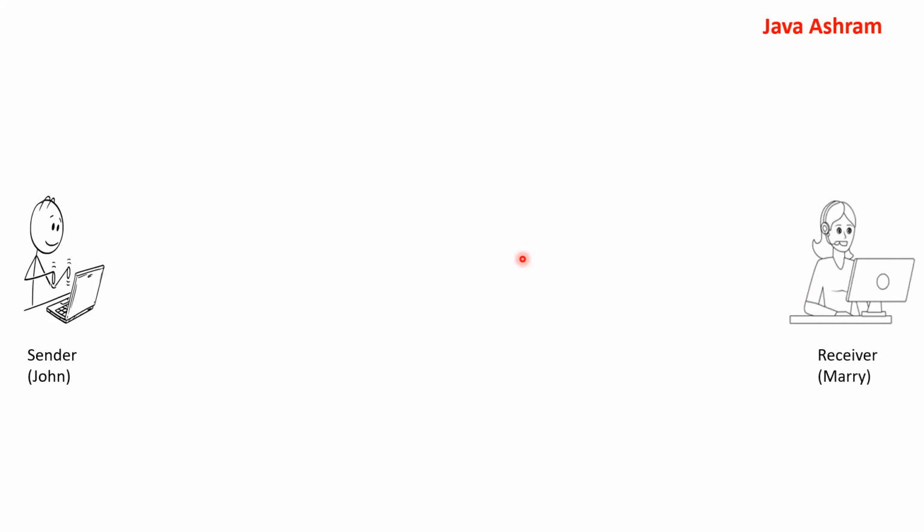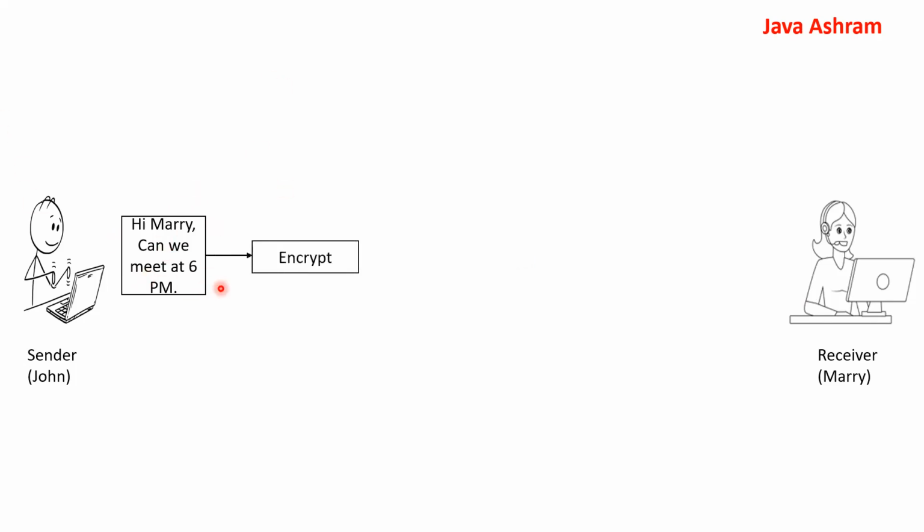Let's see the same example to see how we can secure that. John is the sender who wants to send a plain text or any message to Mary, who is a receiver. John wrote a message, Hi Mary, can we meet at 6 p.m. And before sending this message over the network, he encrypts the message. So what is encryption? Encryption is the process to convert plain text into cipher text.